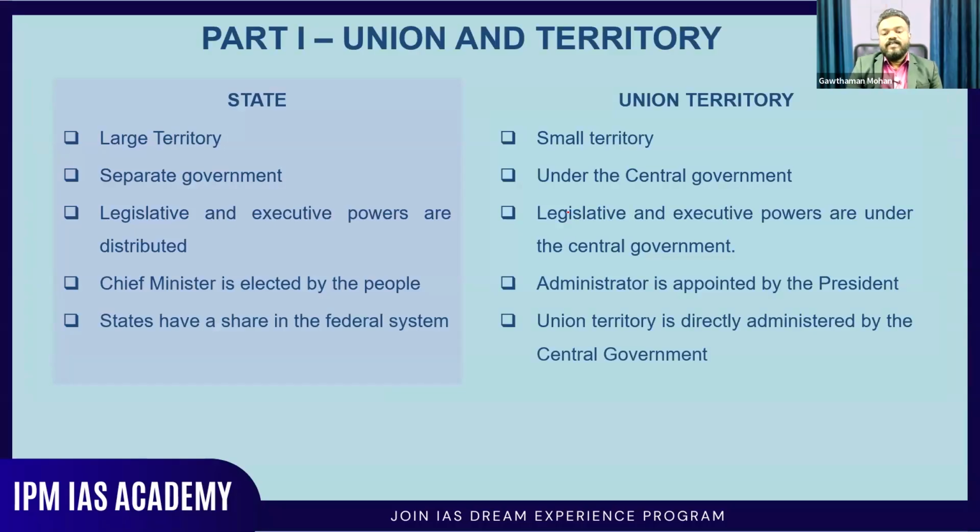Now, what is the difference between a state and a union territory? A state is large in territory, but a union territory is small. There is a separate government in the state, but union territories are under the central government. Legislative and executive powers are distributed in the state, but here the legislative and executive powers are under the central government. Here the chief minister is elected by the people, but here an administrator is appointed by the president. The states have a share in the federal system. The union territory is directly administered by the central government, so we cannot say that they have a share in that, because it is already under the control of the union government only.